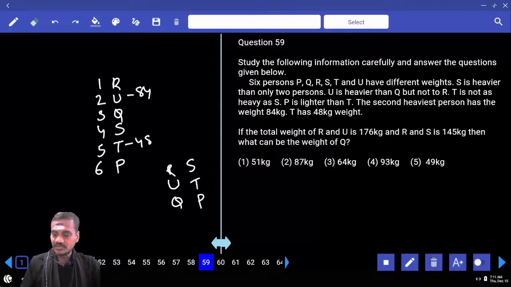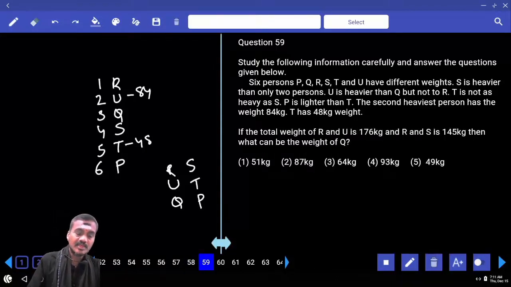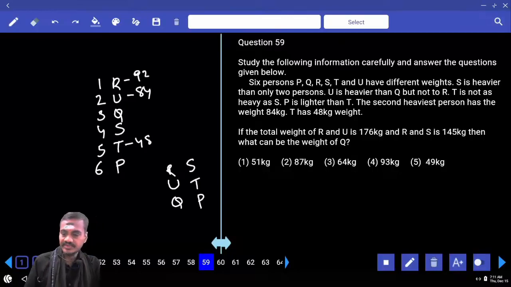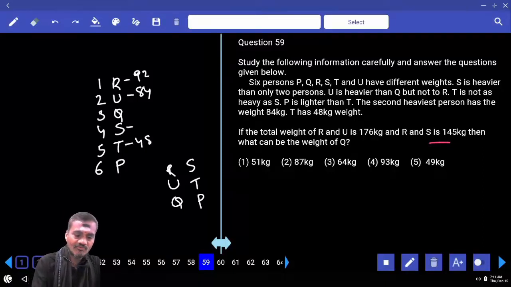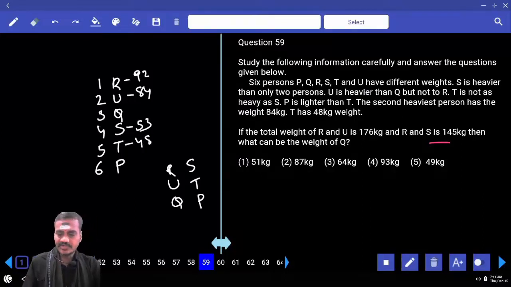And 59, if the total weight of R and U is 176. R and U is 176 as of now, 84. And next one, 92. Then R and S is 145. R and S is 145 means 92 plus how much is 145? Next one, 53. And then what can be the weight of Q?